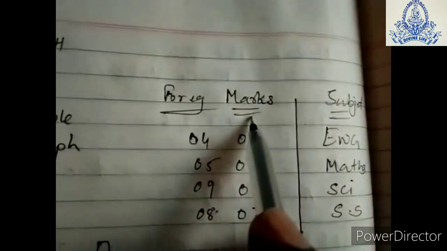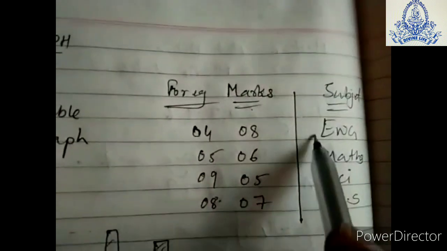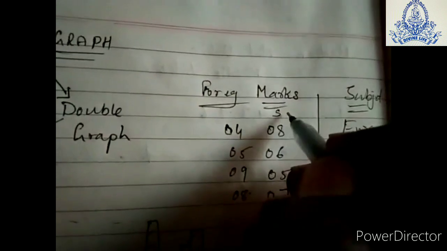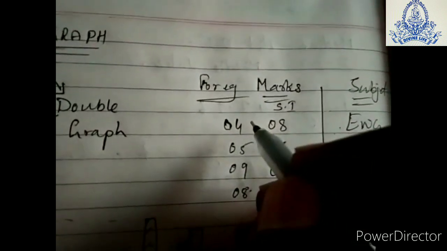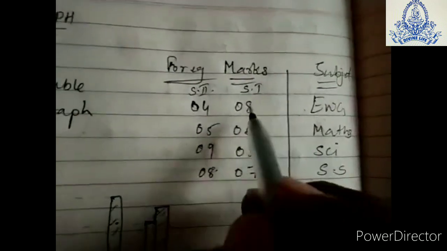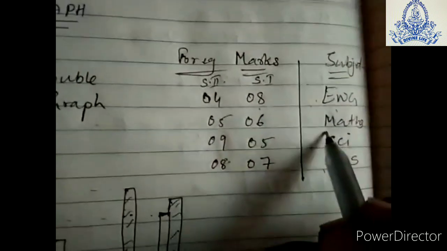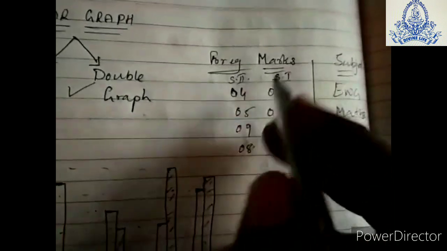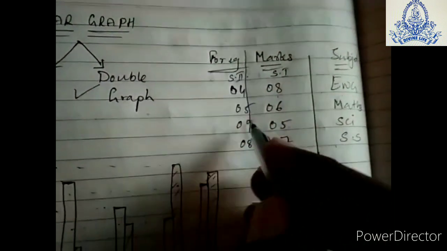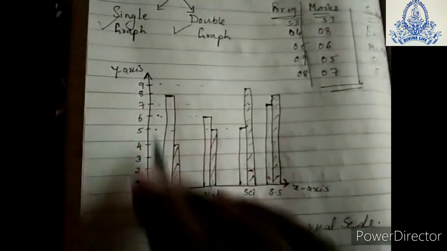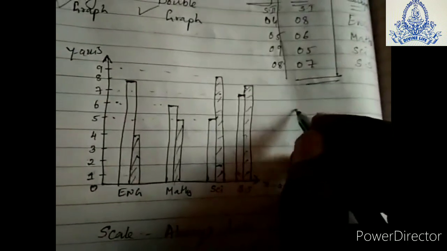Further, if we take an example of data which has been given, for example marks of subjects: English, Maths, Science, SS, 4 subjects are there. Suppose this is semester 1, the first term exam, and this is semester 2, the second term exam. In the first term exam, in English he or she gets 8 marks, Maths 6 marks, Science 5 marks, SS 7 marks. If they have asked in a single sum about only one term's examination marks, you have to prepare a single bar graph.